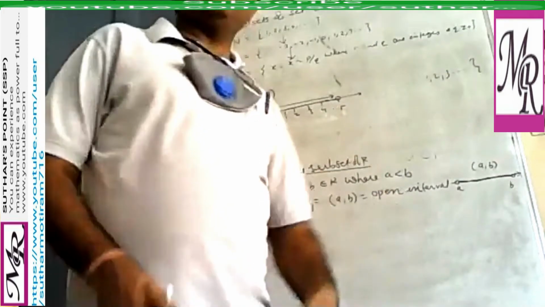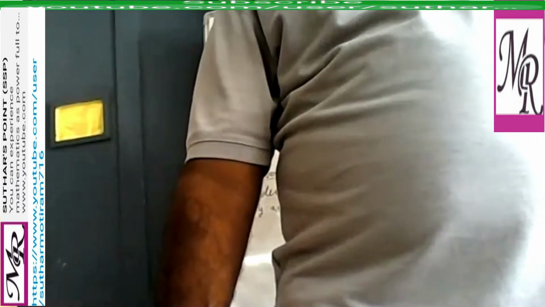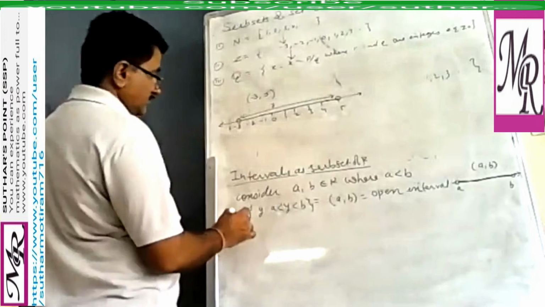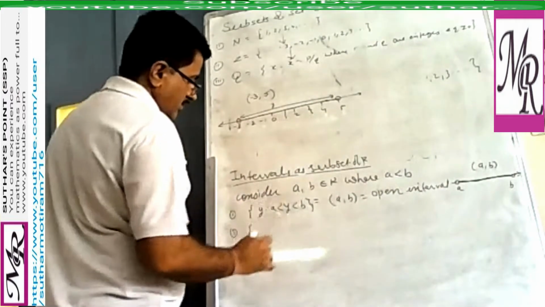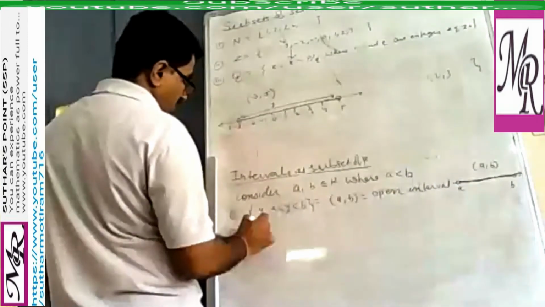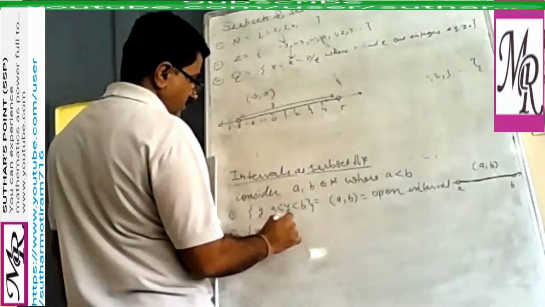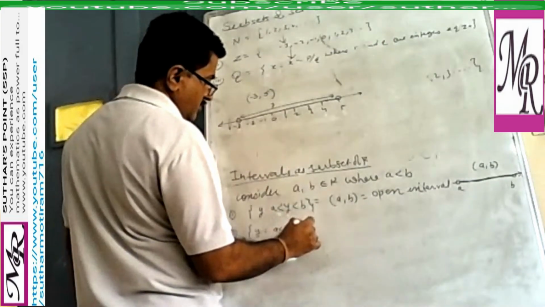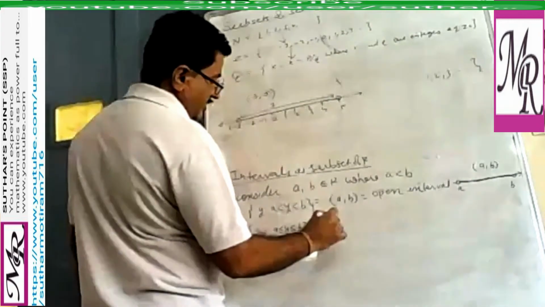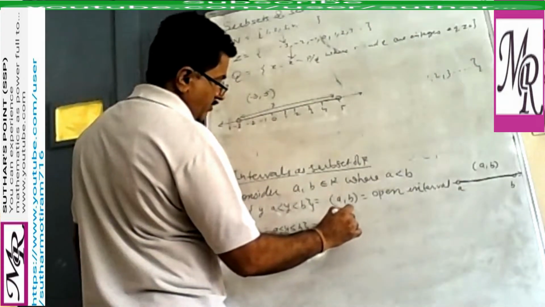So such type of interval is known as open interval. So this is the first. Now second, we have considered the second type of interval where both are included, like y such that y is greater than or equal to A, less than or equal to B, and we write it as closed interval [A, B].